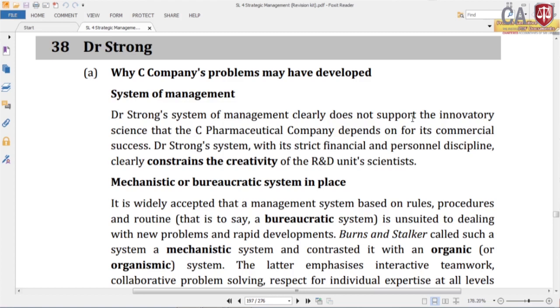See what the examiner says: Dr. Strong's system of management clearly does not support the innovatory science that the C pharmaceutical company depends on for its commercial success. Dr. Strong's system, with its strict financial and personnel discipline, clearly constrains the creativity of the research and development unit scientists. So, his strict control system has limited the creativity of the R&D unit scientists.